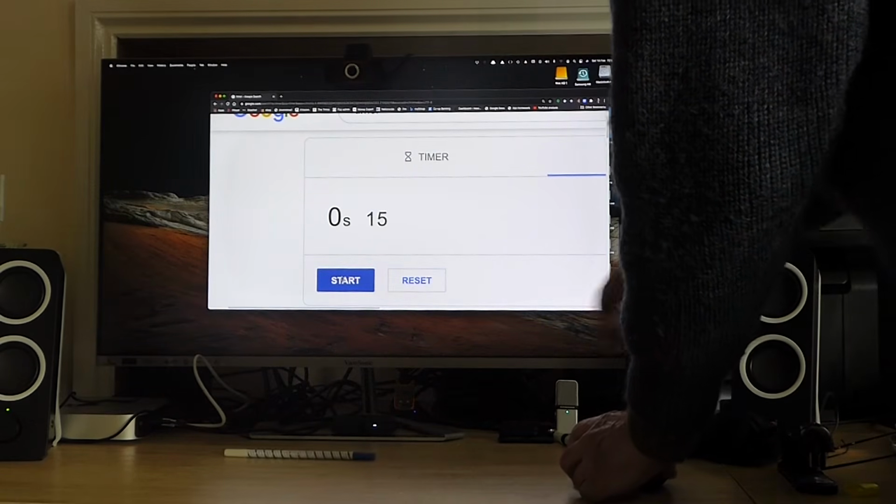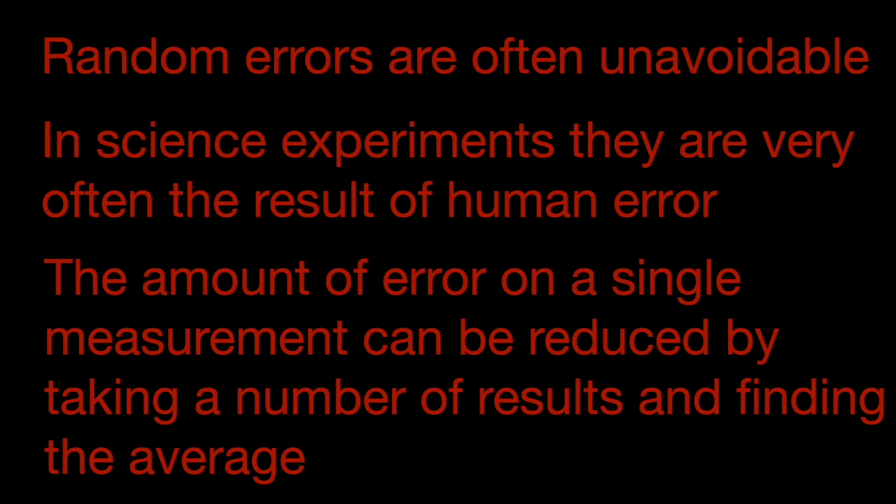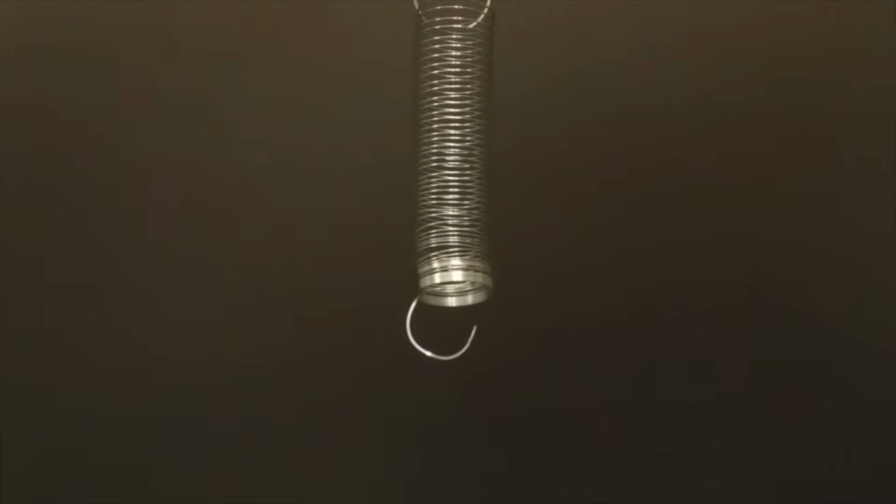In science experiments, some random error is often unavoidable, particularly if there is a human taking the measurements. One simple way of reducing the effect of the error is to take a number of measurements and then find an average. In addition to that, we can look for a trend.